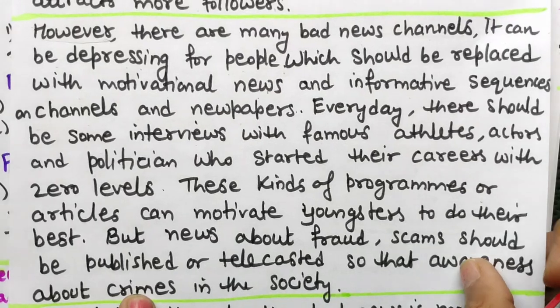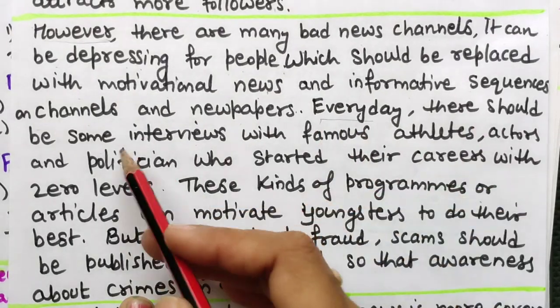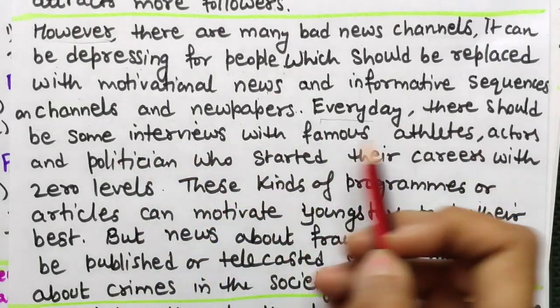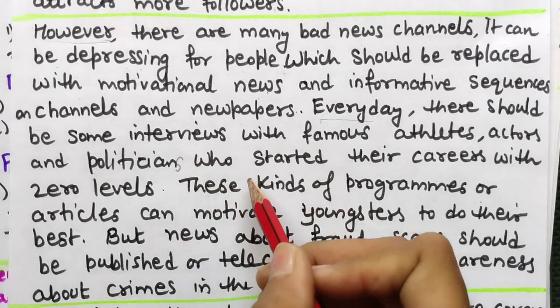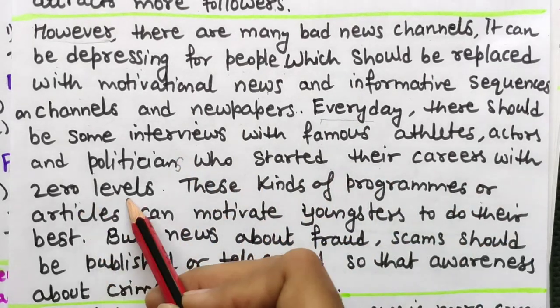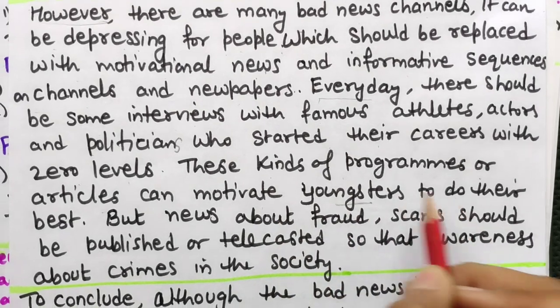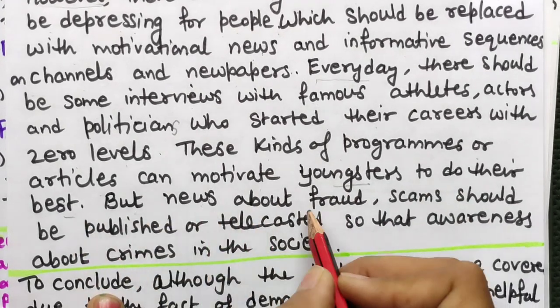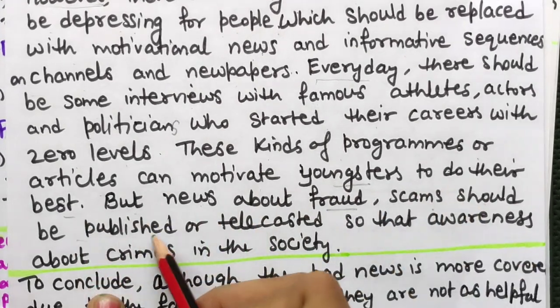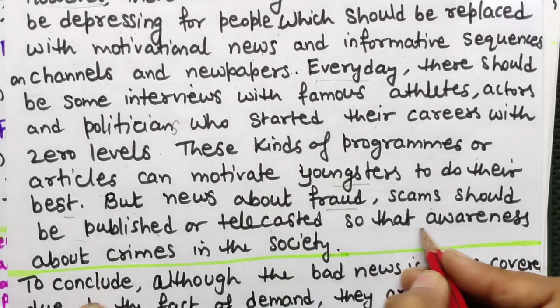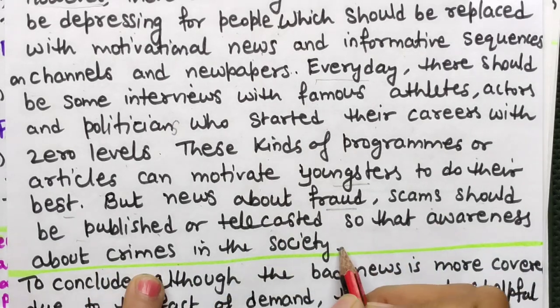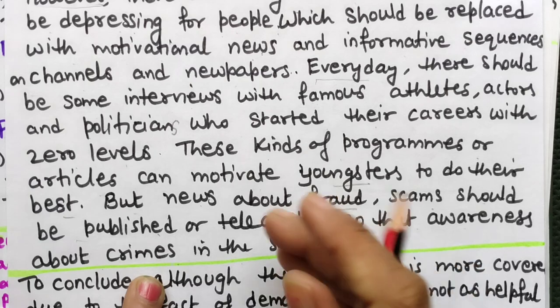So same thing I am writing here. Every day there should be some interviews with famous athletes, actors, politicians who started their careers with zero levels. These kinds of programs or articles can motivate youngsters to do their best. But news about fraud, scams should be published or telecasted so that there is awareness about crimes in the society. So this is third.